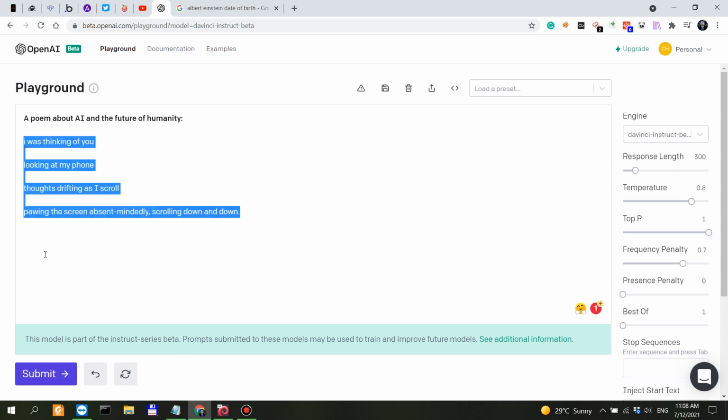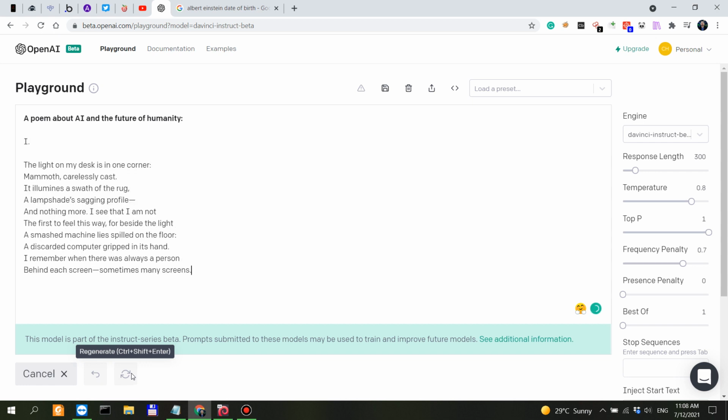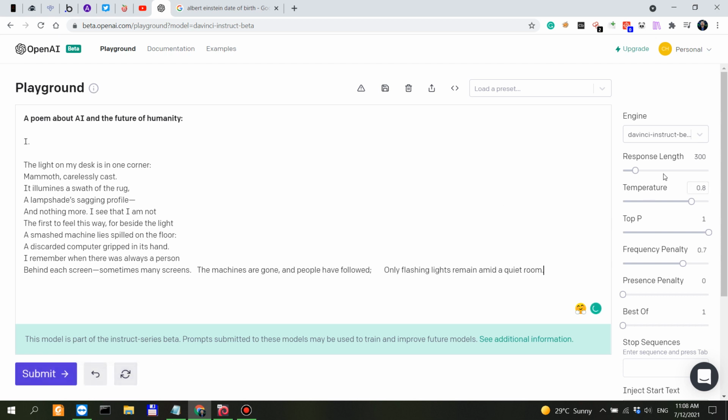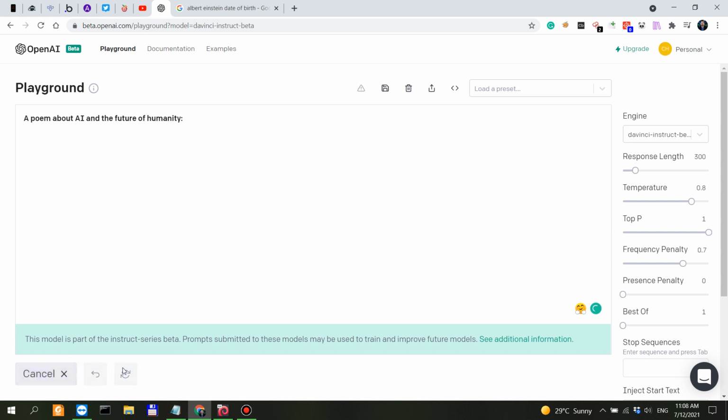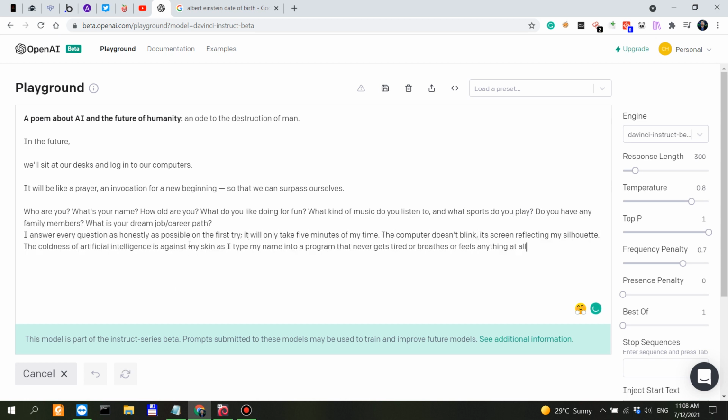As you can see, if we do that one more time, this is actually longer than usual for the Instruct Beta. Again, another lengthier one. So it's interesting. I wonder why.